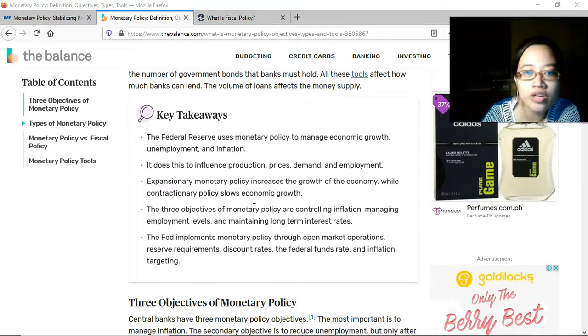The three objectives of monetary policy are controlling inflation, managing employment levels, and maintaining long-term interest rates. They can't simply wish for the economy to grow and not look at how it's affecting the inflation rate, right?